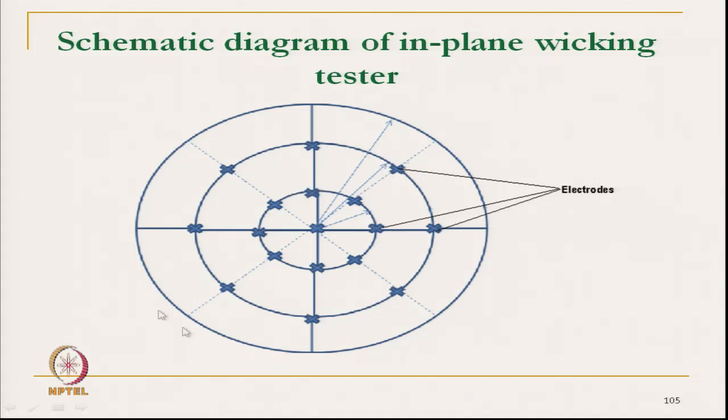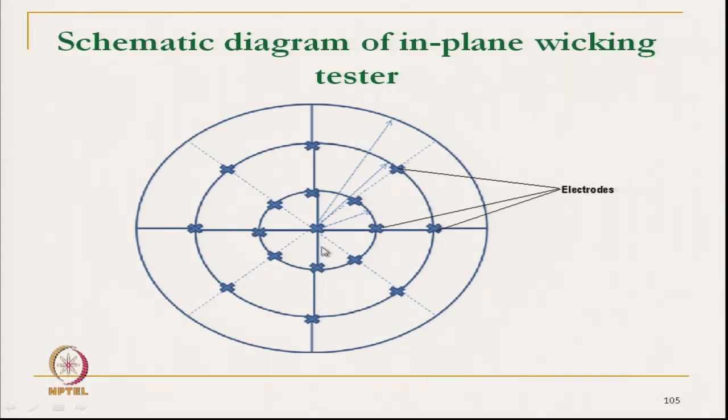So, 8 electrodes are placed at a particular distance. Along a concentric circle one can place a large number of electrodes depending on the requirement, but in this instrument 8 electrodes were placed, so that at least in 8 different directions of liquid flow one can measure.